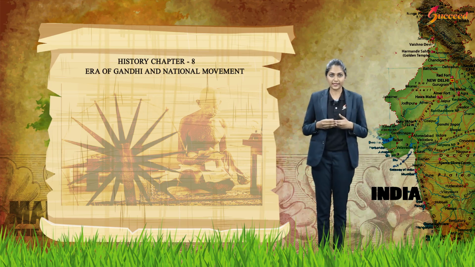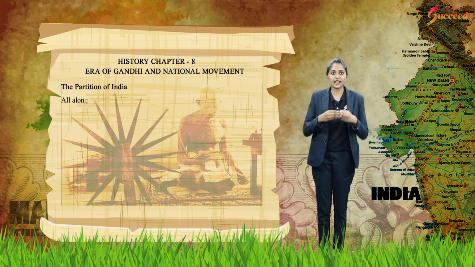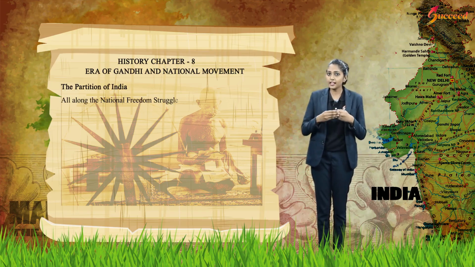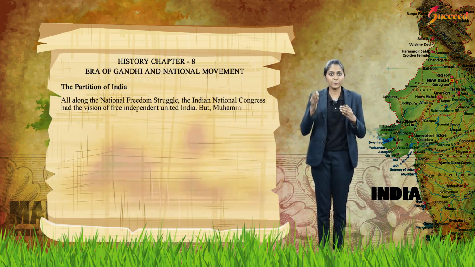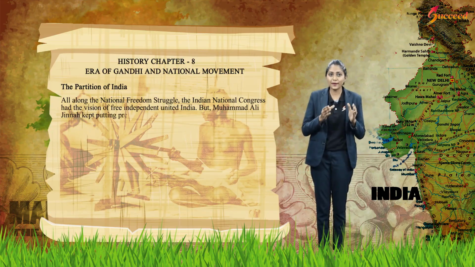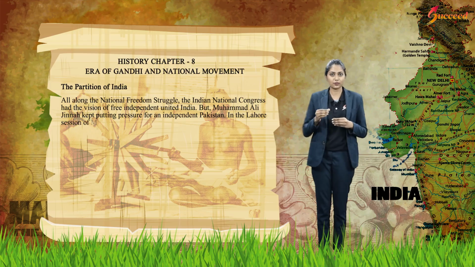The last topic is the partition of India. All along the national freedom struggle, the Indian National Congress had a vision of a free, independent, united India. But Muhammad Ali Jinnah kept putting pressure for an independent Pakistan. In the Lahore session of the Muslim League in 1940, Jinnah declared that Hindus and Muslims cannot make one nation.